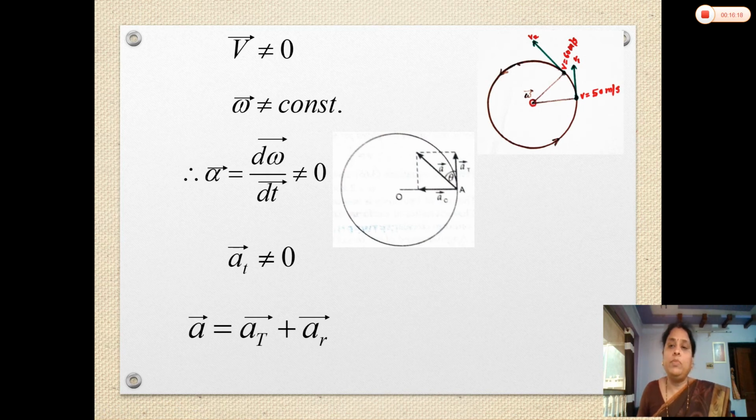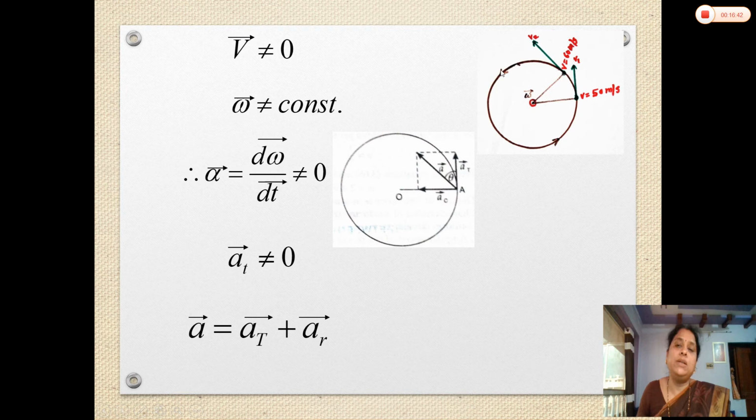Now here, from this point the velocity goes on increasing from this point to this point, that is 50 meter per second to 60 meter per second. Again we say that at this point the velocity may be 90 meter per second. Means during this motion the velocity goes on increasing. Then due to the change in velocity there is tangential acceleration, that is in the direction of this tangent, along the tangent, and it is in the direction of linear velocity.